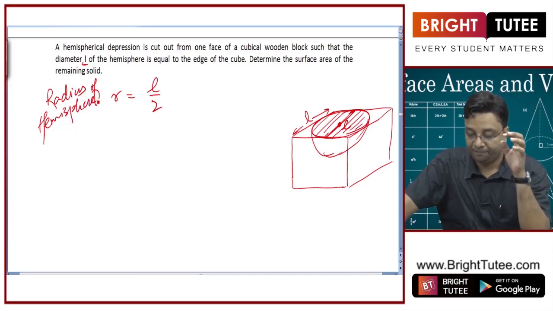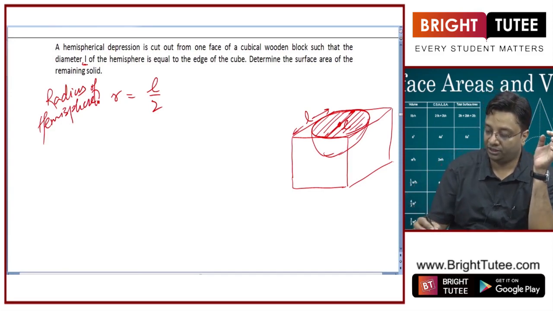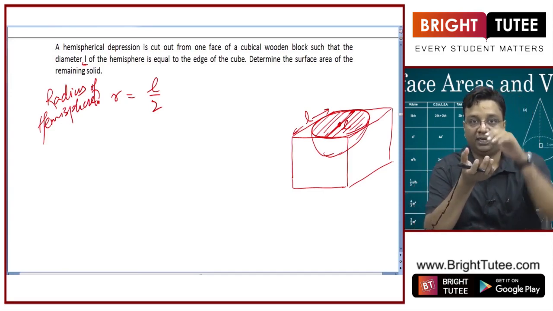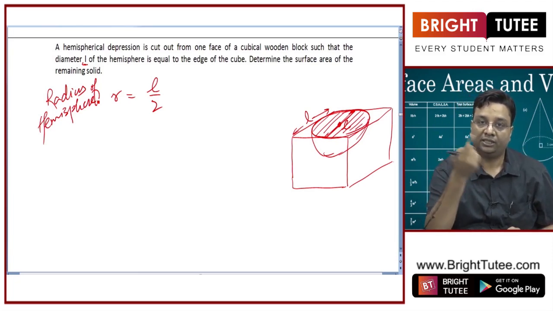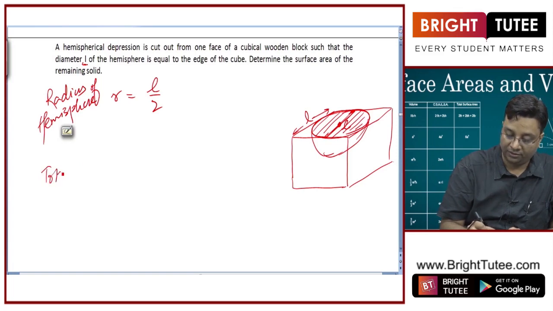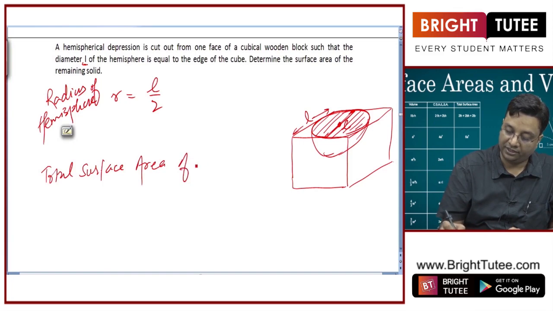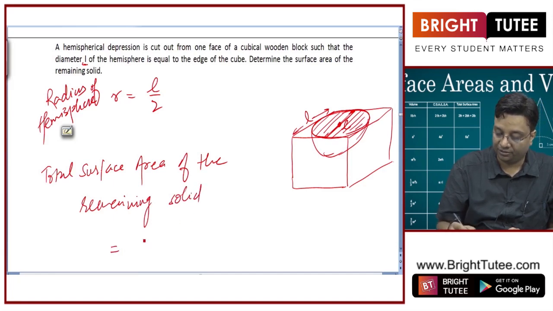Now, what will be the surface area of the remaining solid? What is the remaining solid? We have got a cubical block and one face has got this hemispherical depression. So, there is no change in 5 faces of the cubical block. So, if I write the total surface area of the remaining solid, it will be equal to, so this length was L.